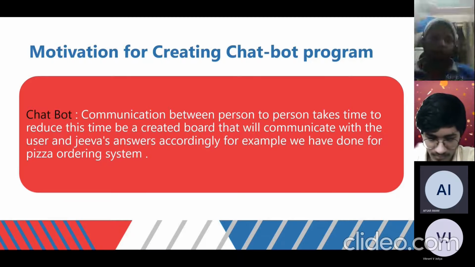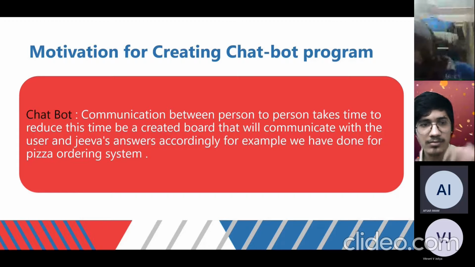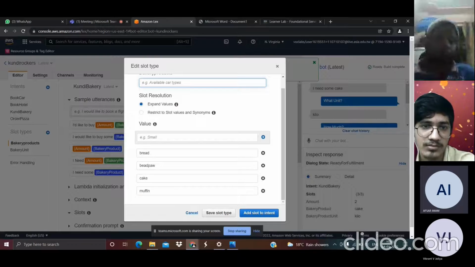The motivation for creating a chatbot program is communication between person to person, and person to bot, to reduce time, creating a bot that will communicate with the user and give answers accordingly. For example, we have done it for a pizza order, chicken, and a bakery. You want to order a cake, or order a kilo of bread, things like that. Next slide.